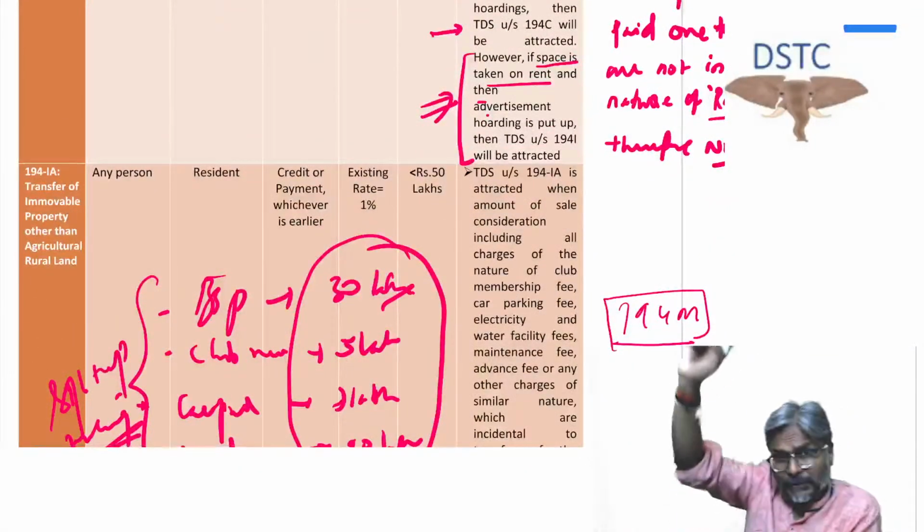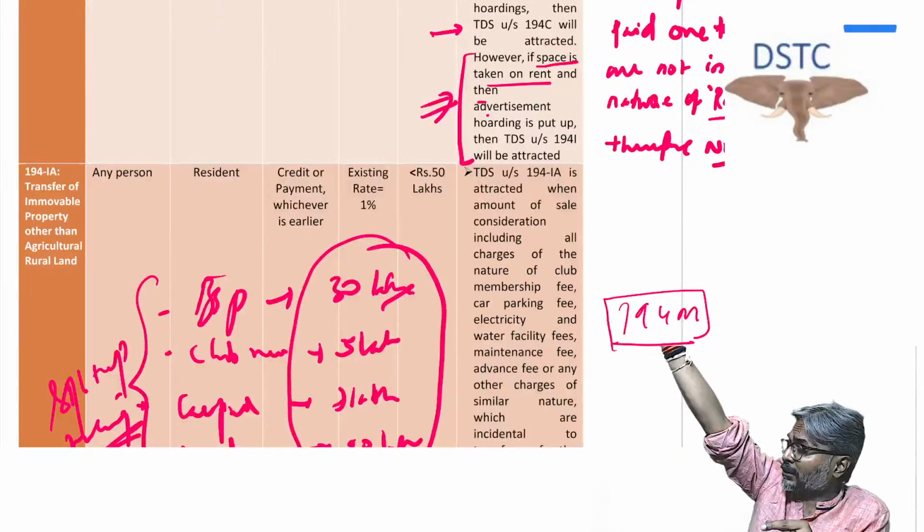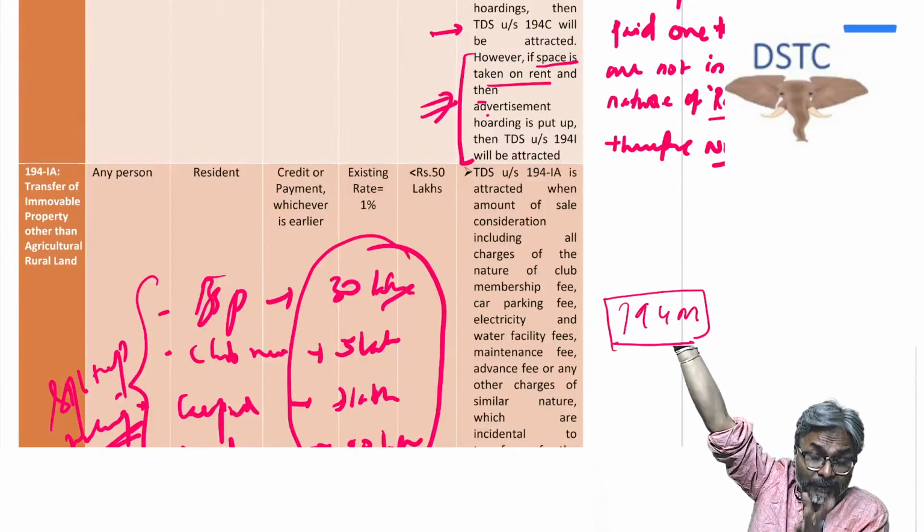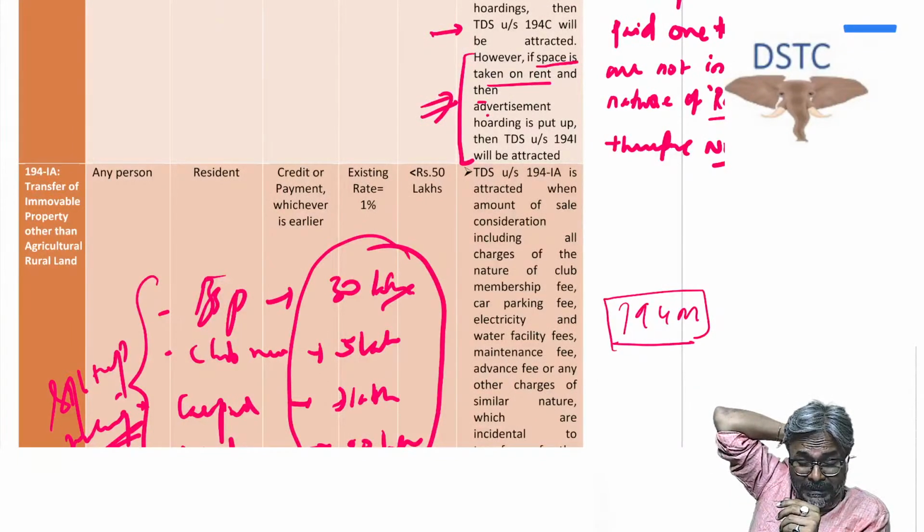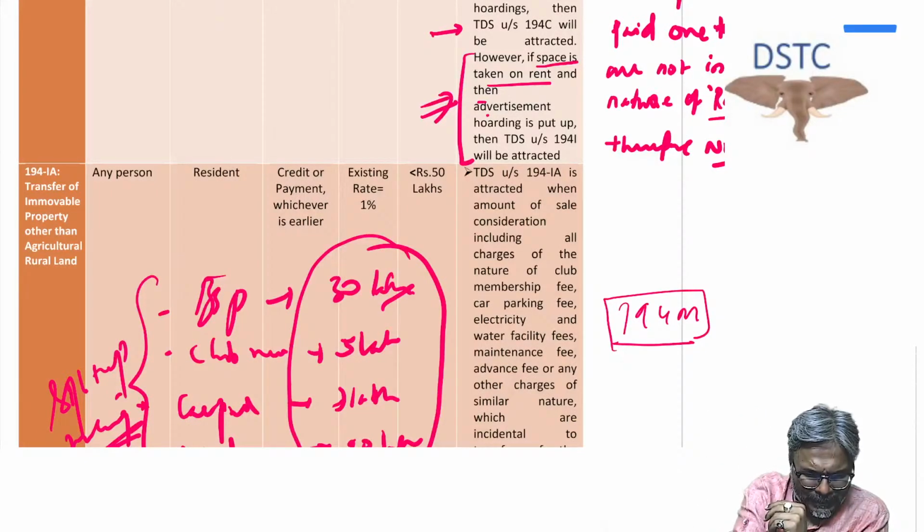This co-owner concept is also going to come in the sections on sale of immovable property, 194IA and 194IB. In 194IA and IB, in that case also, this co-owner concept is going to come. We will see it in that particular case.